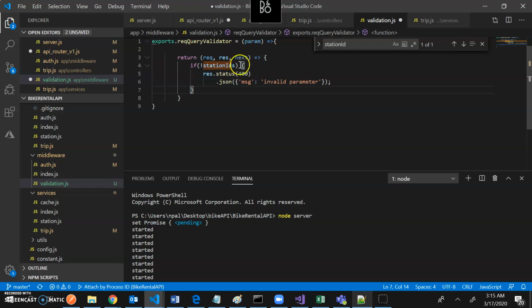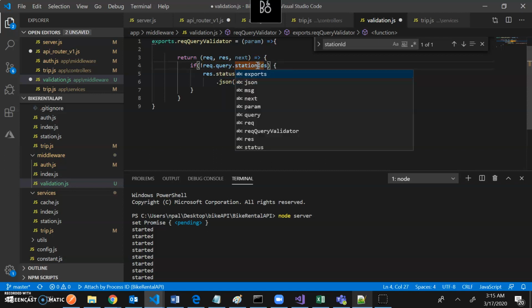So see, if I would have created only a middleware function, I would have access to this req. Okay, but the problem is at that time I would have to do like req.query.this. I don't want to do that. I don't want to make it very coupled.